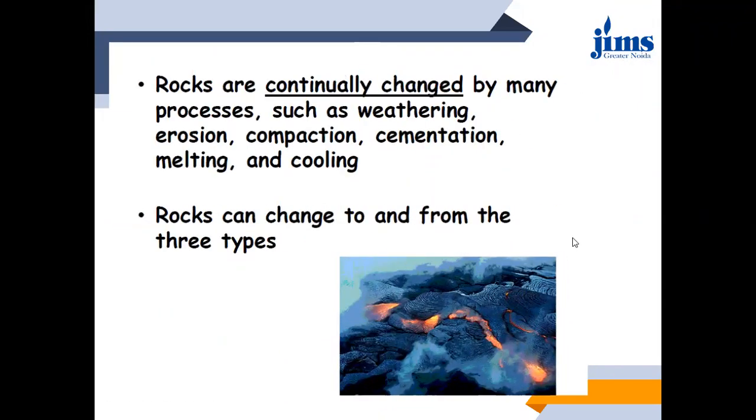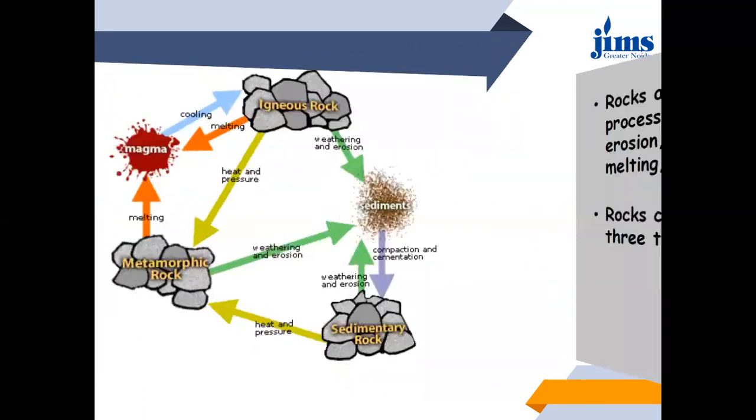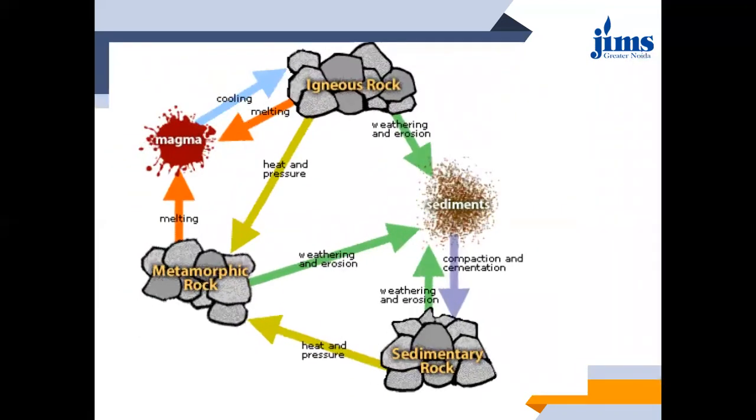Okay, so this can also happen. What is the conclusion of this? That rocks can continuously change by many processes such as weathering, erosion, then compaction, cementation, and melting and cooling of molten lava, that is magma. So these rocks can change to and from. That means it is a cyclic process plus a reversible process. Any rock can convert into any other rock based upon the exposure conditions. Under which conditions it has been exposed, what are those conditions? Those conditions are listed over here in the cycle.